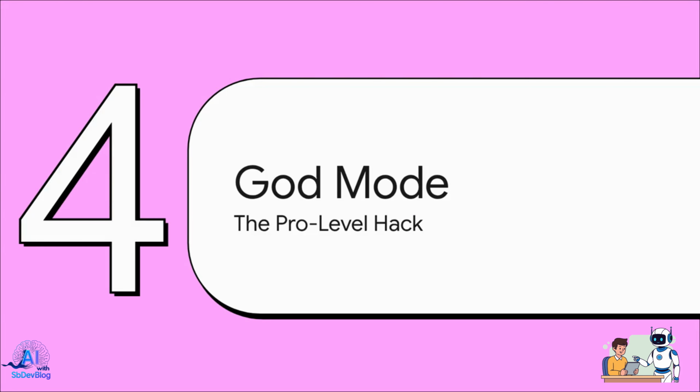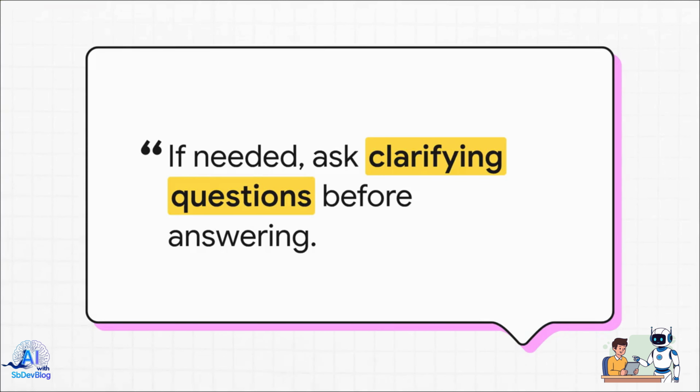Let's level up. Section 4, God Mode, the pro level hack. That 5-step framework, that alone will put you way ahead of 90% of people. But if you want to hit pro level and truly unlock God Mode, here is the advanced developer secret. Add this exact line to the very end of your prompt. If needed, ask clarifying questions before answering.